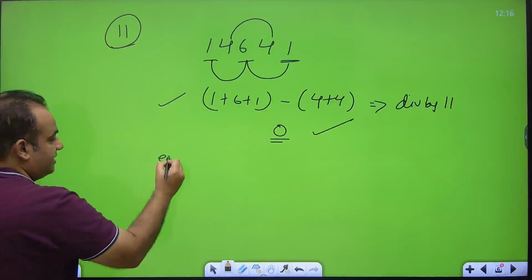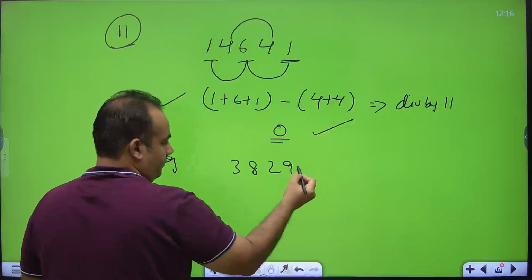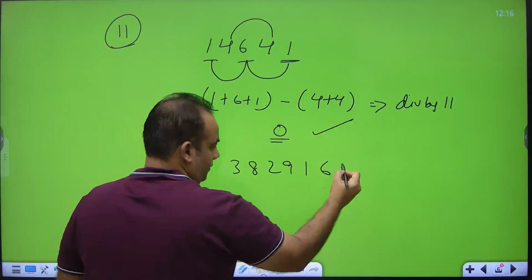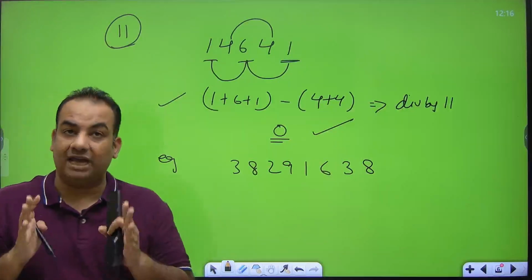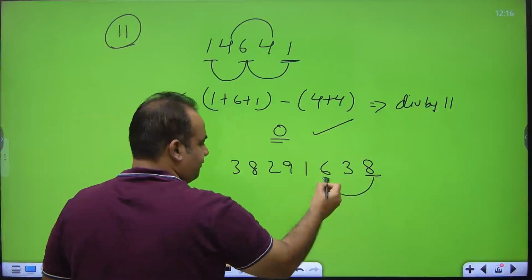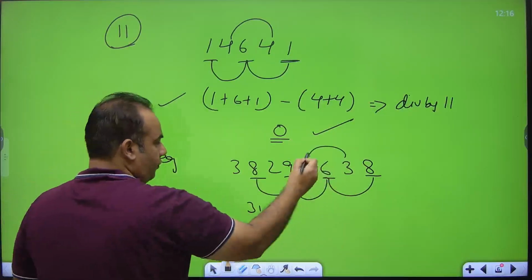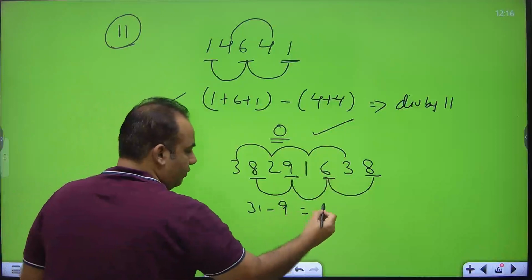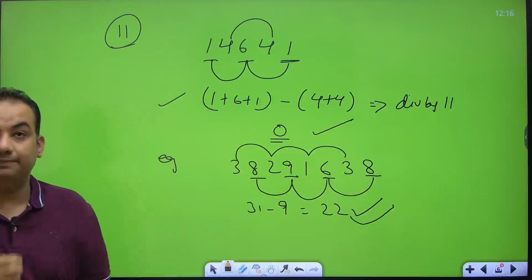Suppose I have taken this number, 3829. I have to check whether this number is divisible by 11 or not. So I will start from the unit digit and add the alternate digits. 8 plus 6, 14, 23, 31. 31 minus 4, 6, 9. That is 22. This is divisible by 11, so this number is also divisible by 11.